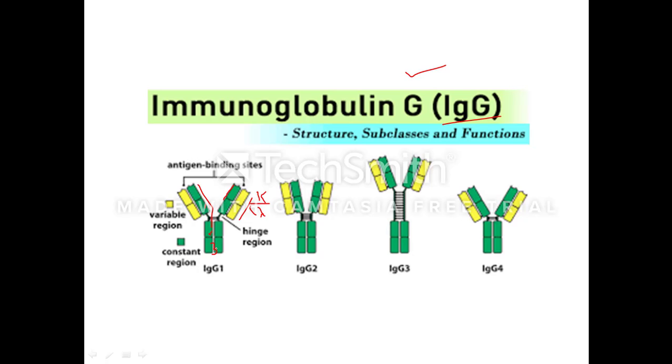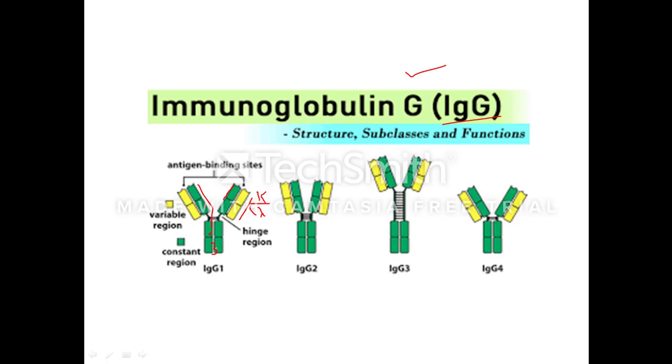This is the predominant class of immunoglobulin, accounting for about 75% of the immunoglobulin in the serum of the organism. The normal serum concentration of immunoglobulin G is about 8 to 16 milligram per ml. The molecular weight of IgG is 150,000 Dalton, or 150 kDa, and it has a half-life of around 18 to 23 days.